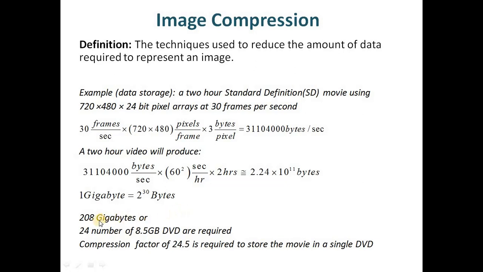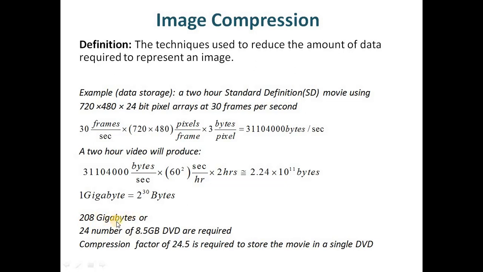So it is capital G capital B if we are representing it in terms of gigabytes, and we have to use a shorthand notation, and you should be writing 208 GB.